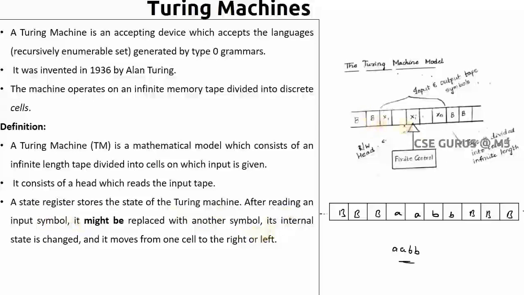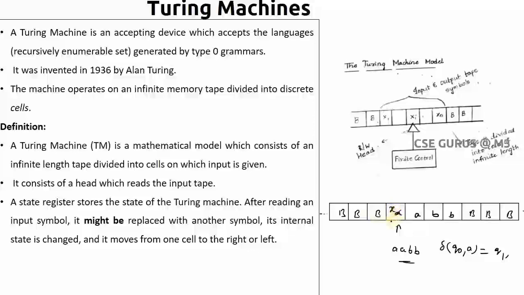That means after reading a symbol, let us suppose I am at this position, I am reading A. Let us suppose my state is Q0 and I read A. What is the result I am getting? I might go to another state, which might be Q1. Now after Q1 I can do one more operation: what about this cell value? It is A, and you can replace it. According to the question you can replace it by X, some value.